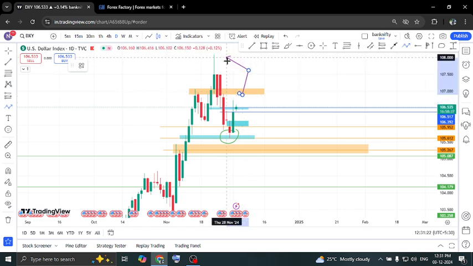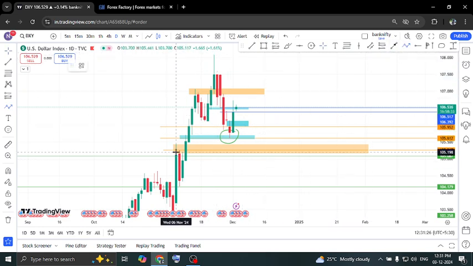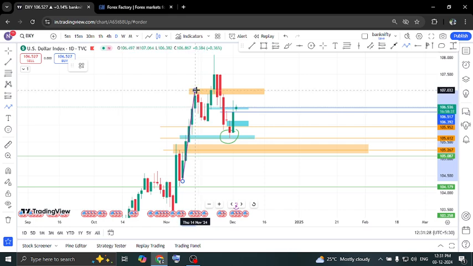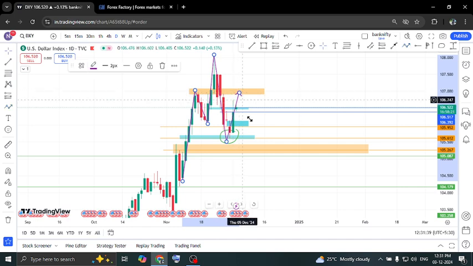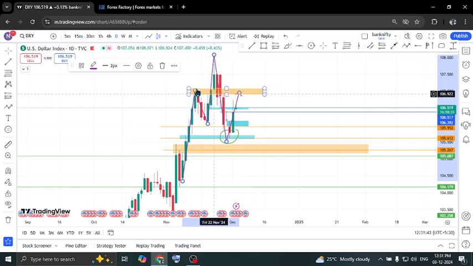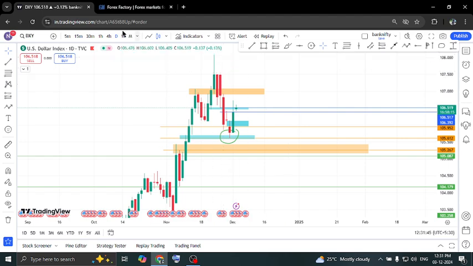Why? Because it says higher high, higher low, higher high, right, fail. We will be moving till this point again. CC level. So this is my target for the dollar index in the daily time frame.